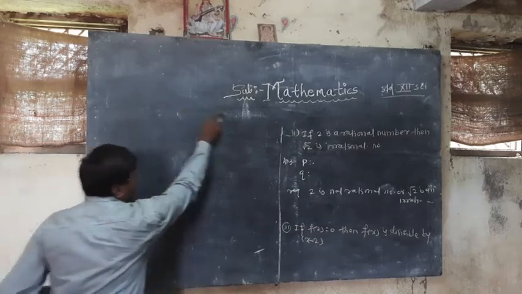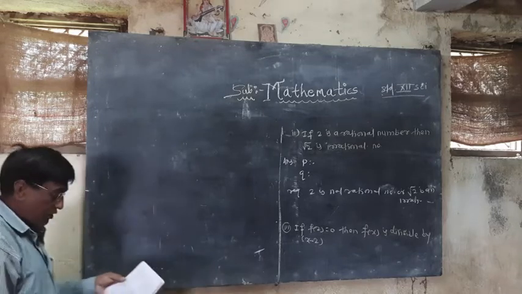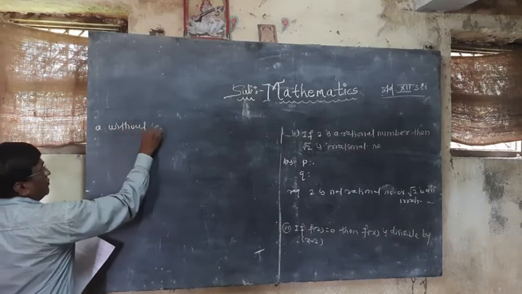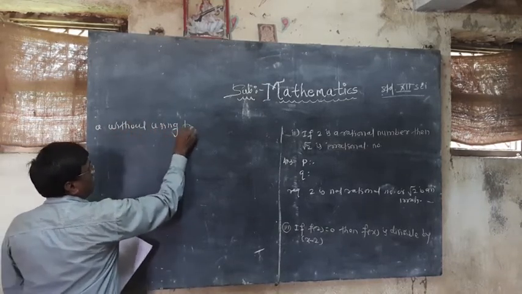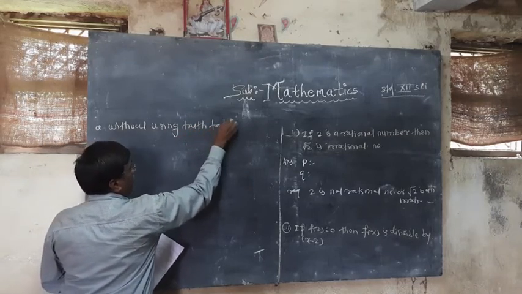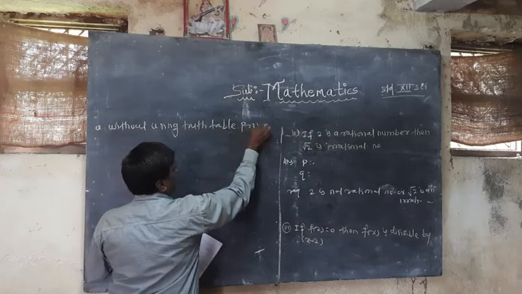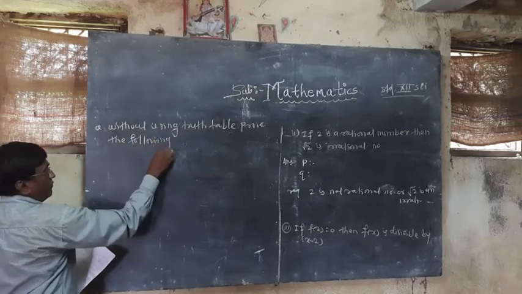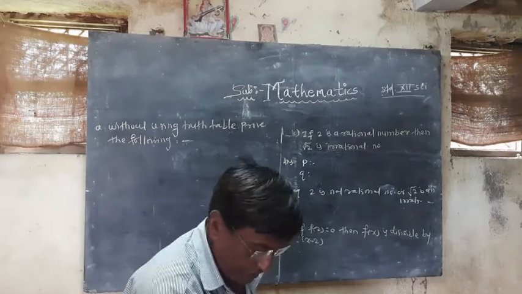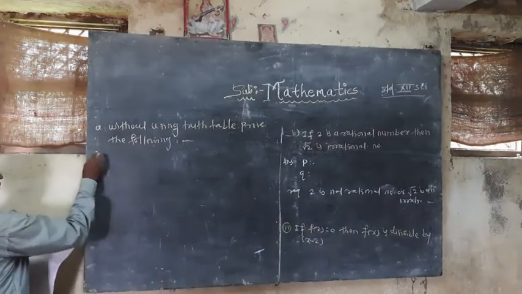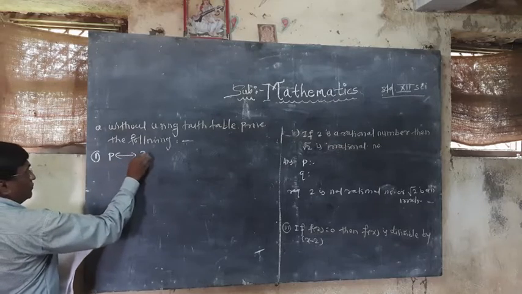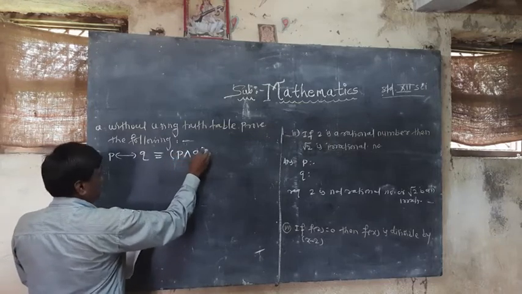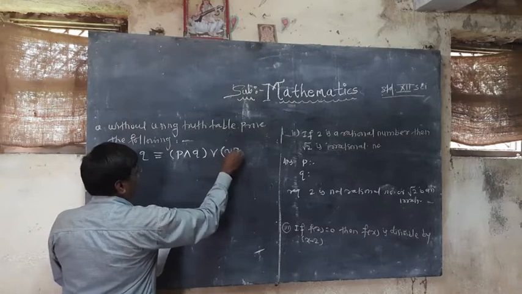P biconditional Q, that is P if and only if Q, is logically equivalent to P conjunction Q, disjunction of negation P conjunction negation Q.